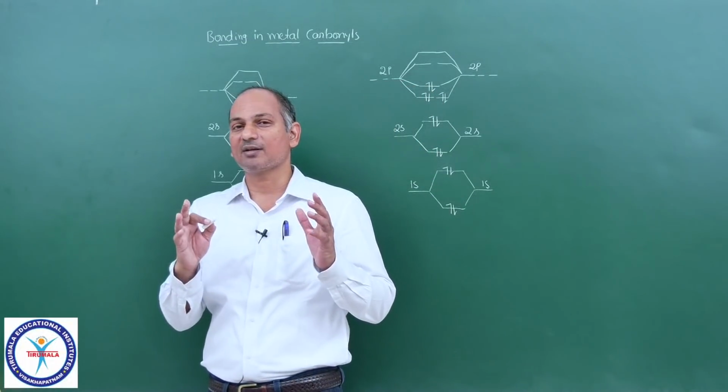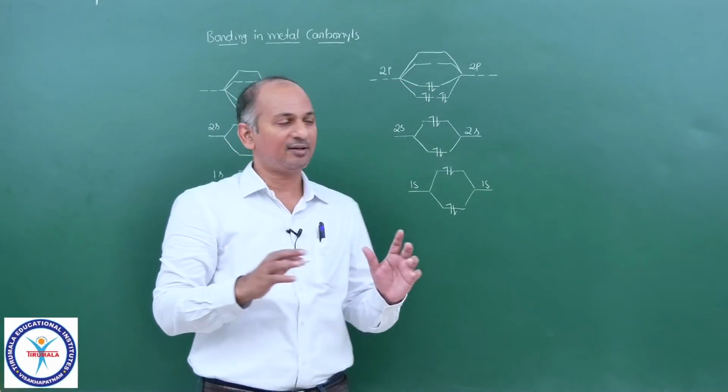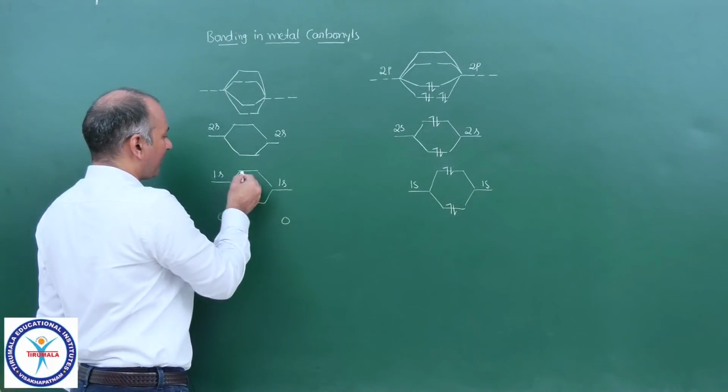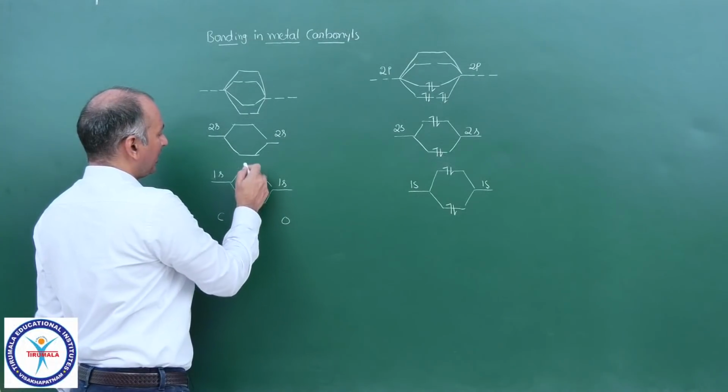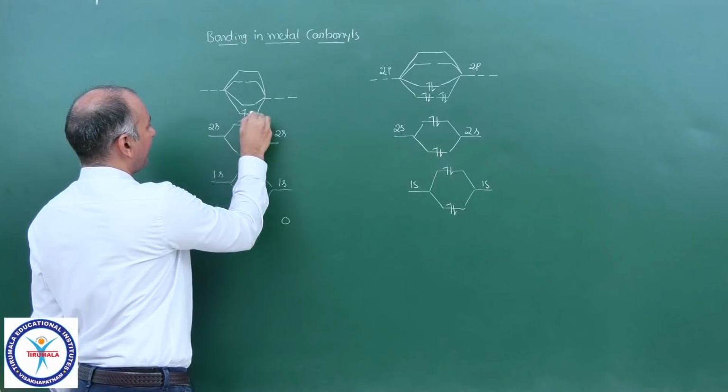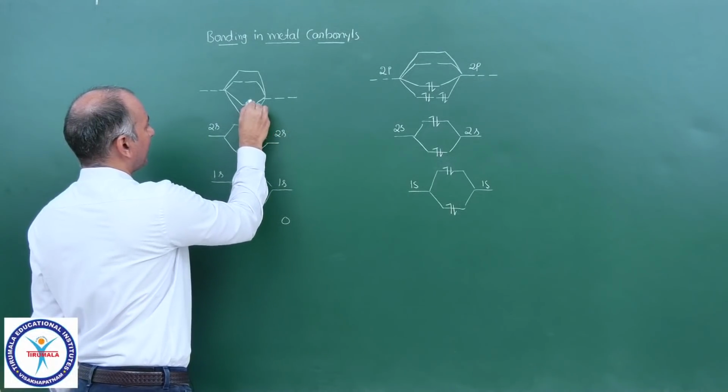So now the total number of electrons in carbon monoxide is 14. If you fill them according to the increasing order of energy: 1, 2, 3, 4, 5, 6, 7, 8, 9, 10, 11, 12, 13, 14.